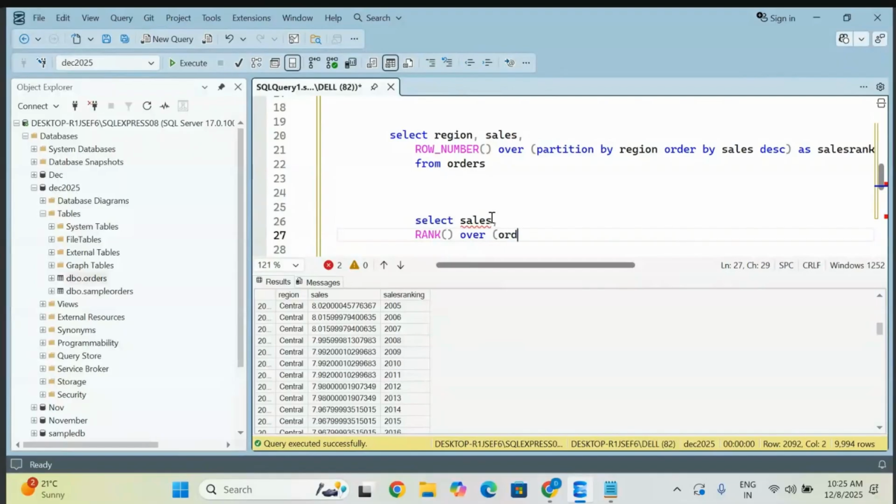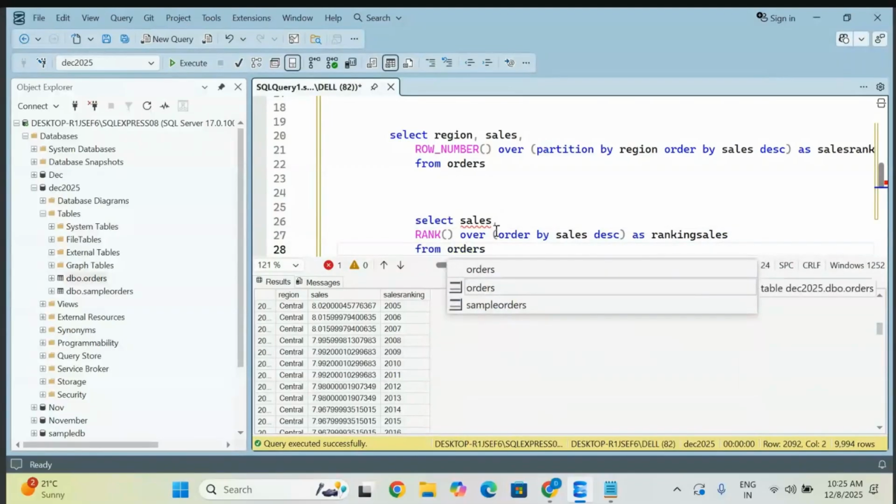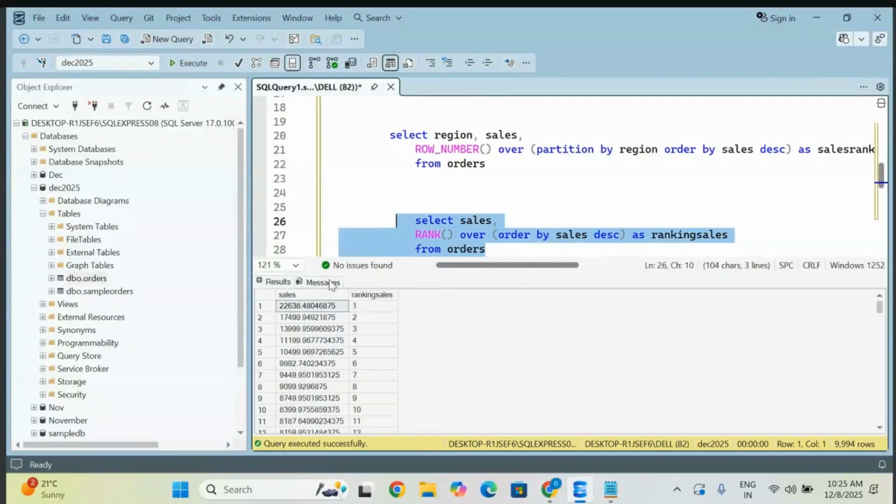First let me take a simple one, ORDER BY. You can take the column that you want and the order that you want. I'm going to give some alias name, ranking_sales. You can give any name, don't worry. Finally, you point to whatever table you are taking. Fine, it is giving the result.